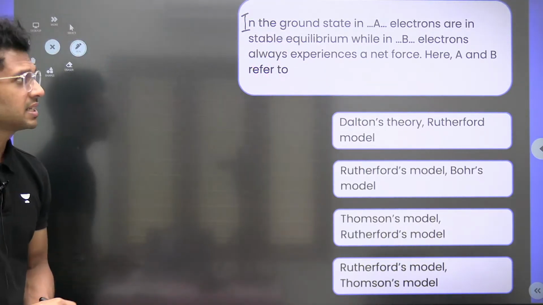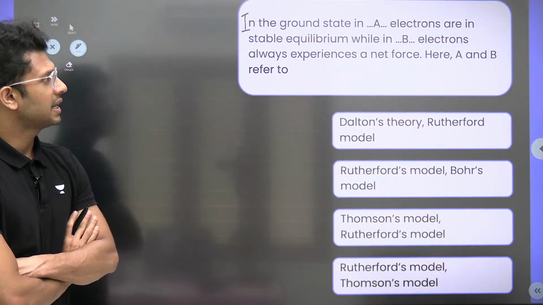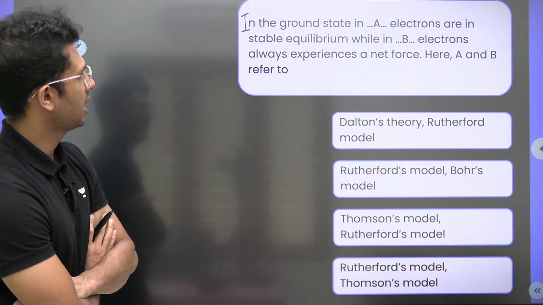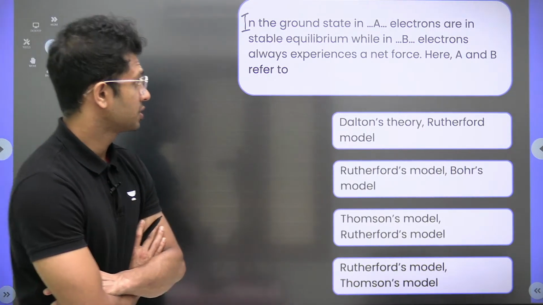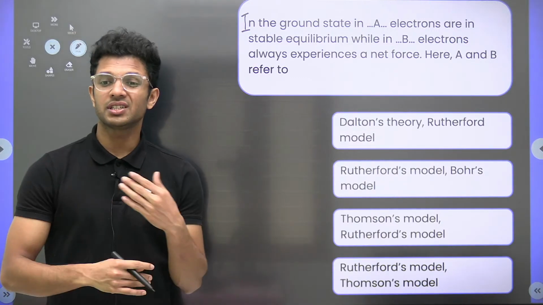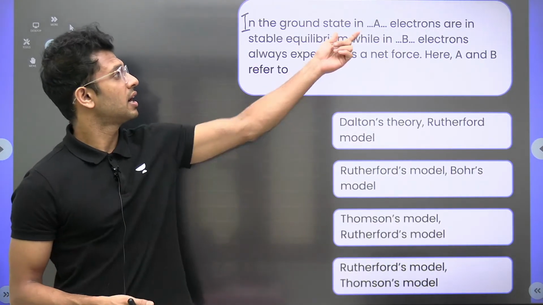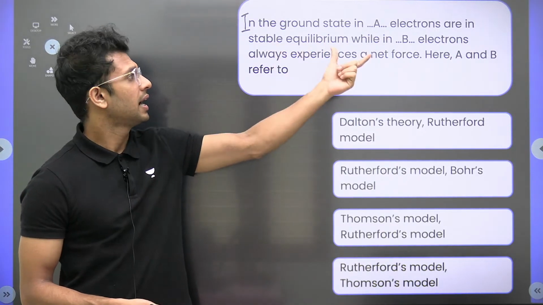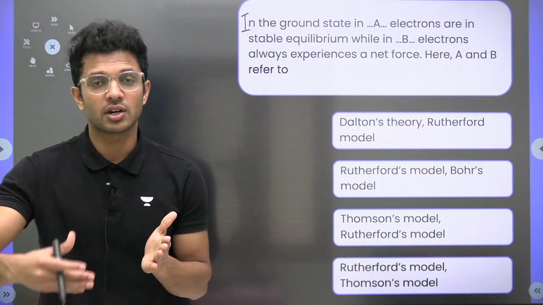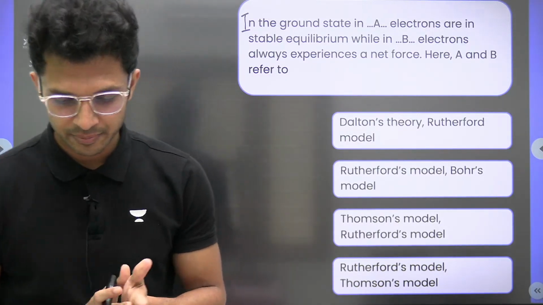In the ground state, in A electrons are in stable equilibrium, while in B electrons always experience a net force. So here A and B refer to what? In which atomic model are electrons in stable equilibrium, and in which one are they experiencing a net force?